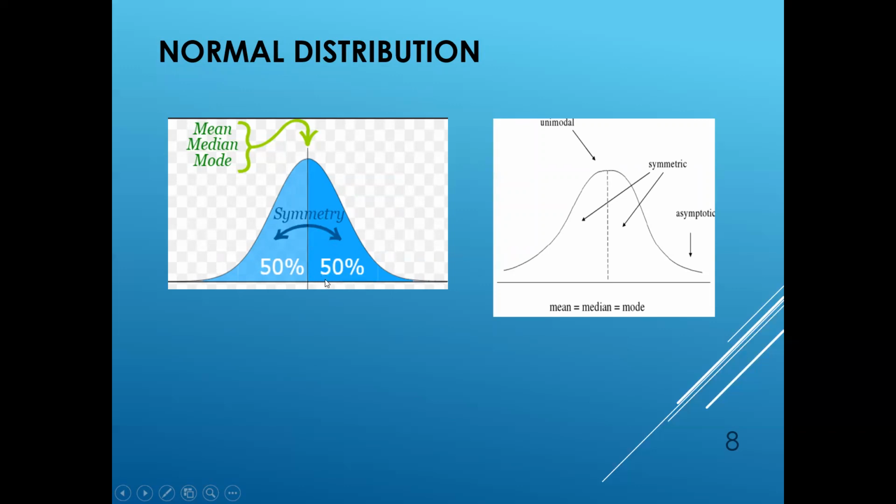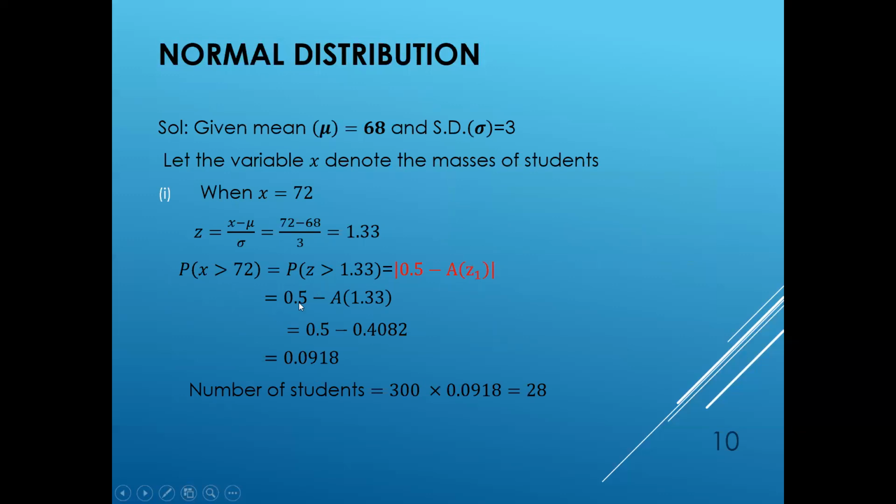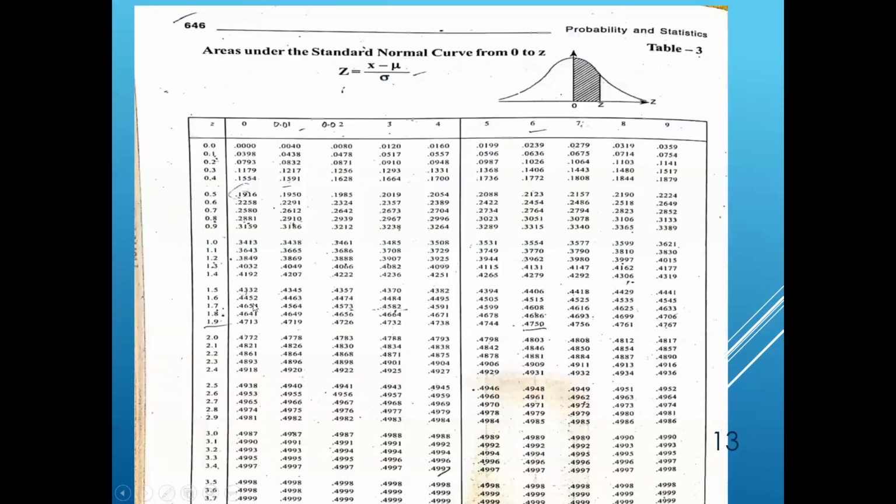We are removing 1.33 from the 0.5, as 0.5 minus the area of 1.33. Here the area of 1.33 is 0.4082. Let's see how we got the value. Here the value is 1.33. We take 1.3 in the row, under the 3 column.